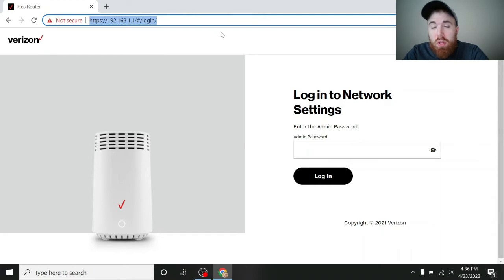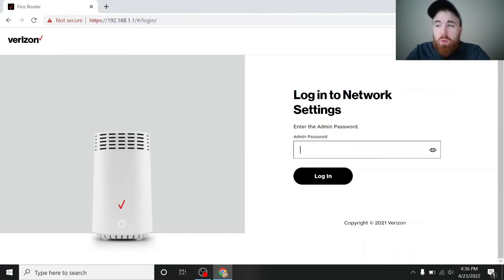And you'll be presented with a login page similar to this one. So it will ask you for the credentials on the back of your router, the username and password. I've changed my default password on my router to something else, so it's not going to ask me for both, but yours will. So just input the username and password on this web page that's on the back of your router. So let me log in with my password here.